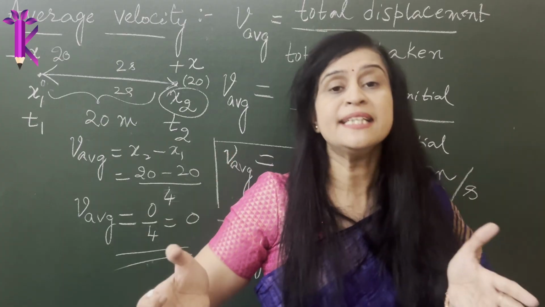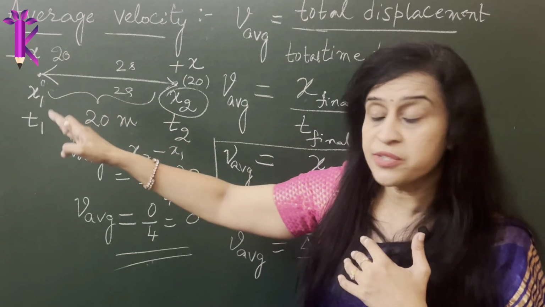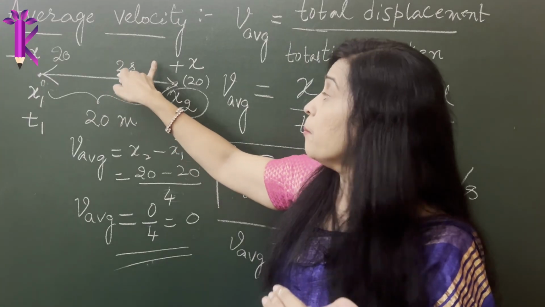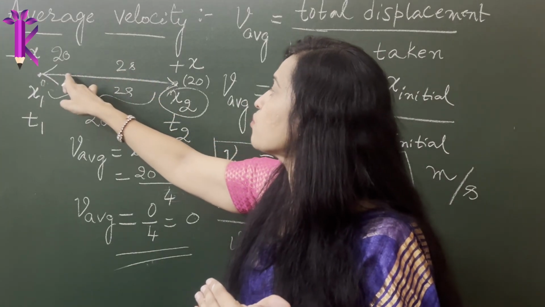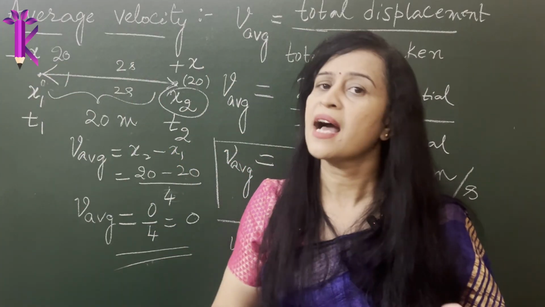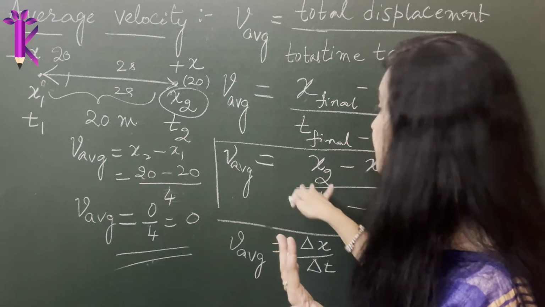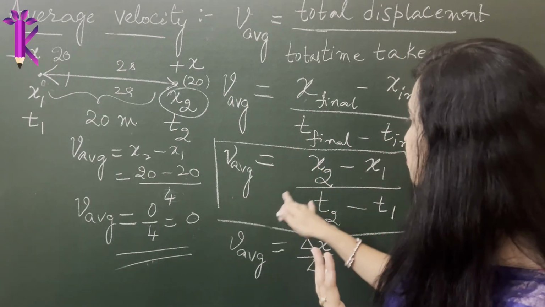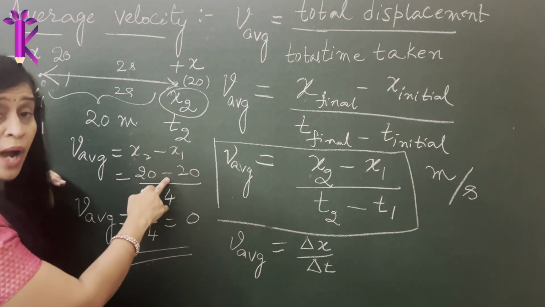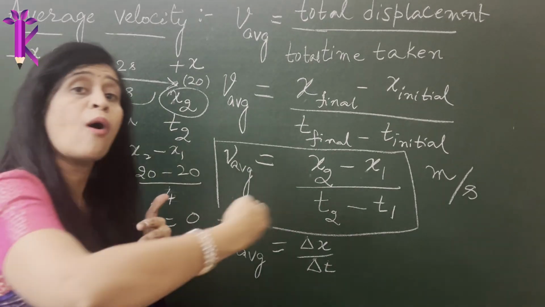So within 2 seconds, I was able to cover about 10 centimeters, or here in this case, the object was able to cover about 20 meters in about 2 seconds. But if someone comes and asks me, could you please tell me what was the velocity at, let's say, 0.1 second or 0.05 seconds, I absolutely have no idea, because there is no way to calculate it using the given mathematical equations that we have here. The only information we have here is the final position, the initial position, and the directions.